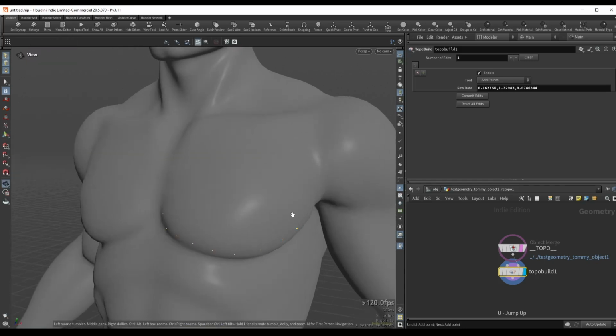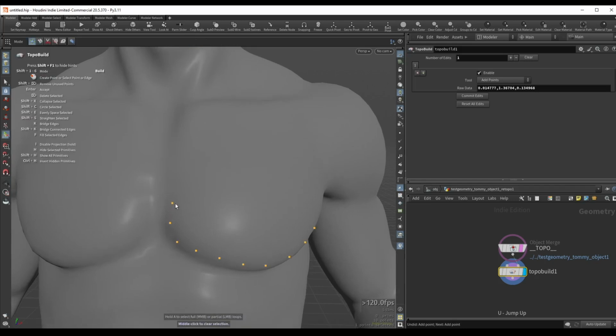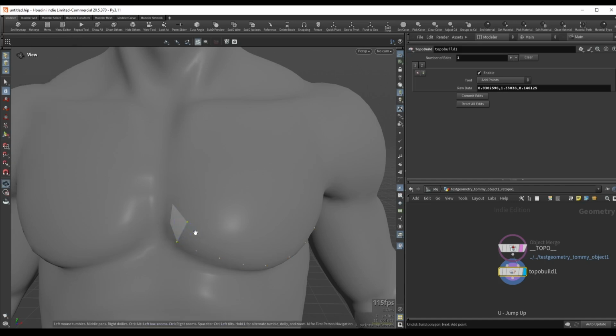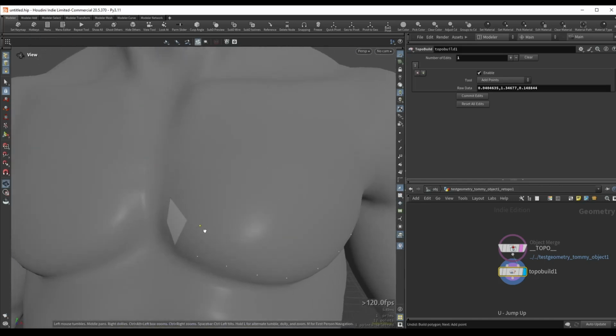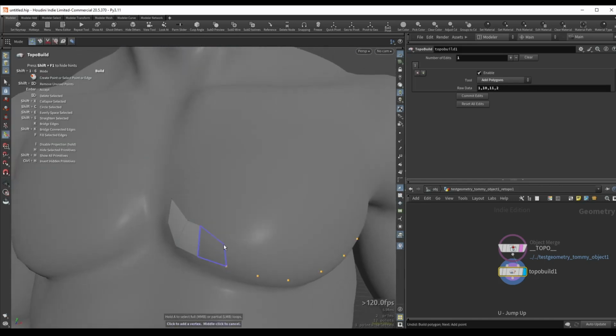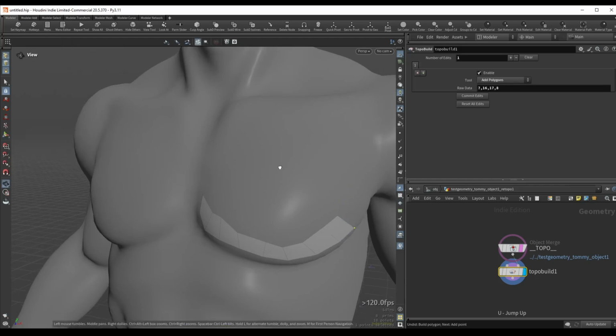So I can do something like this. And now I can start from the beginning, so I can drop another point over here. And if I click this point again, this will now bring back this line connection, so I can create my topology this way. And if for some reason you are not getting the correct placement, you can maybe choose a different angle in the viewport. So I can create the topology like so. And this is what I would do normally. And again, these are the regular topology tools that Houdini provides. So let's middle mouse click to cancel.